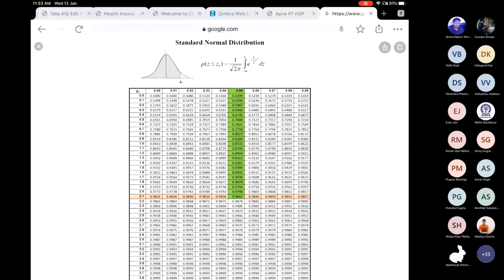For example, probability Z less than or equal to Z1 is 0.9842. Then what is the Z1 value? The Z1 value will be 2.15. Similarly, if Z1 is 2.15, the probability that Z is less than or equal to 2.15 is 0.9842.